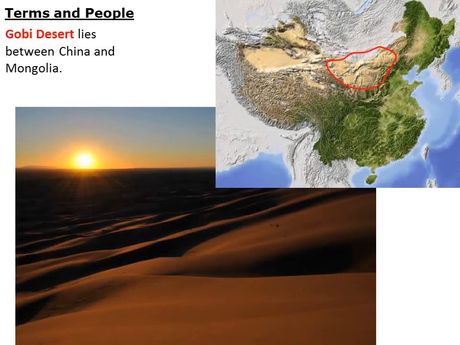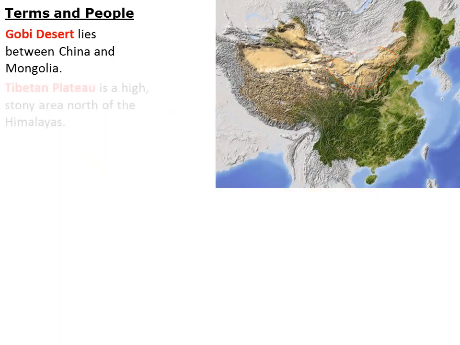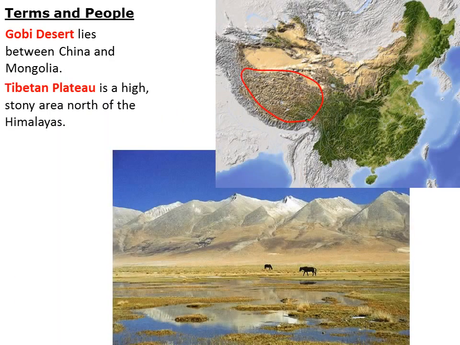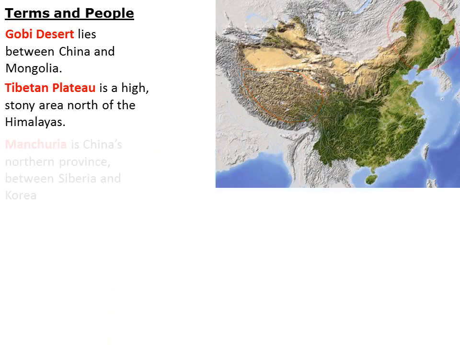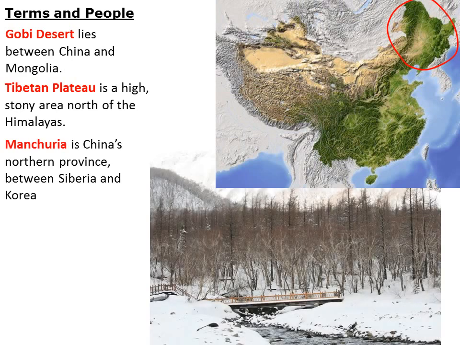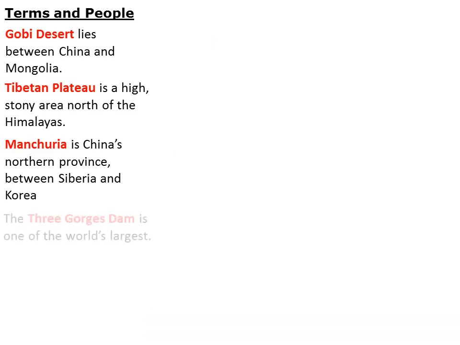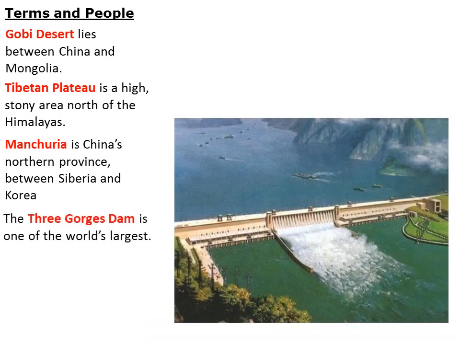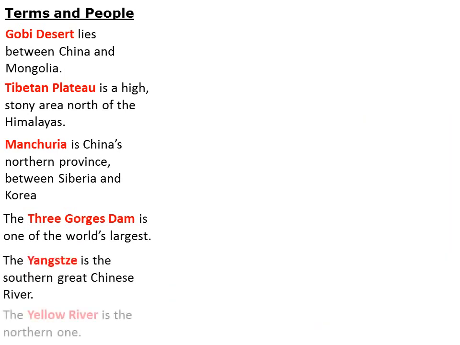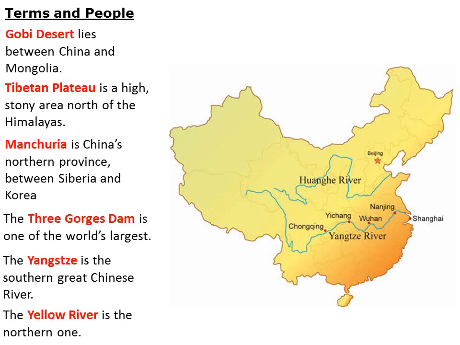Terms and people. Gobi Desert lies between China and Mongolia. The Tibetan Plateau is a high stony area north of the Himalayas. Manchuria is China's northern province between Siberia and Korea. The Three Gorges Dam is one of the world's largest. And the Yangtze is the southern Great Chinese River, and the Yellow is the northern one.